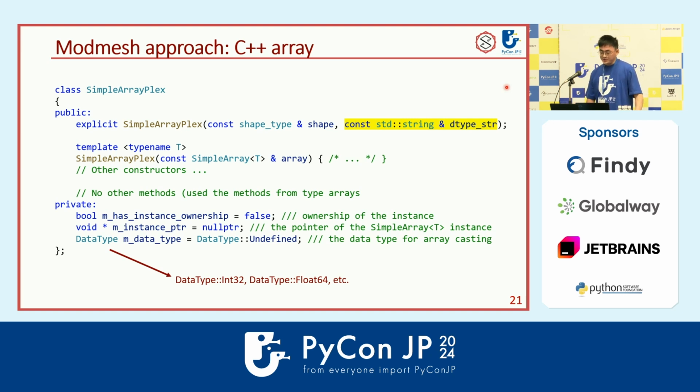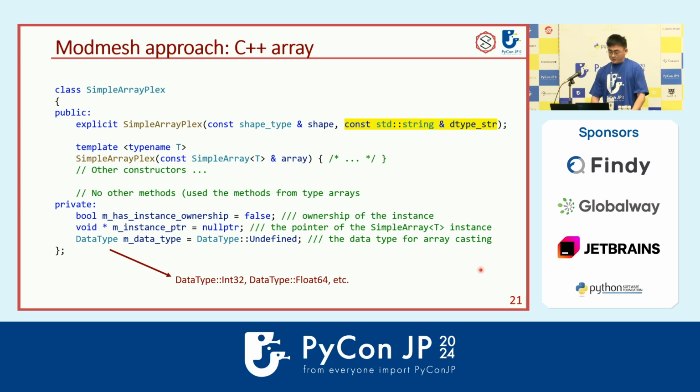In this class, you can see we have the dtype argument, so it can accept the dtype. And we can have other constructors, but we don't have any methods of the array because we're supposed to get the methods from the typed array.